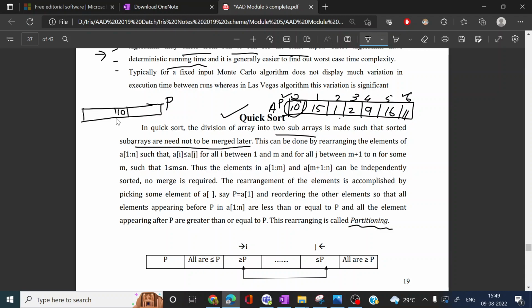Left of the pivot element will be the elements lesser than the pivot element, and the right side will be the elements greater than the pivot element. In such a way, we have to partition the array. For example, in this case, 2, 1, 9 can be on the left side, and 15, 11 and 16 will be on the right side.